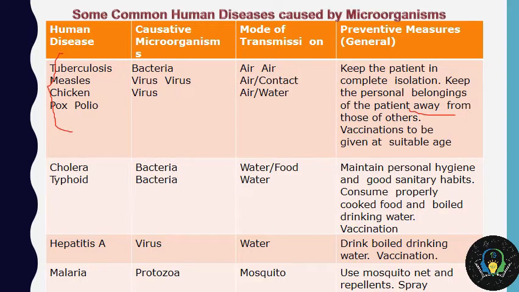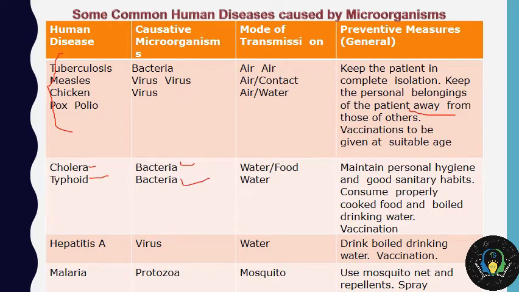So TB, measles, chickenpox, polio, these are caused by various viruses and bacteria. Now talking about some diseases which are caused by bacteria: cholera and typhoid are the two diseases caused by bacteria. What is the mode of transmission?